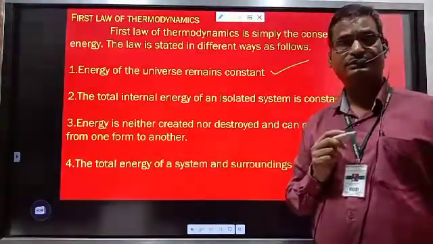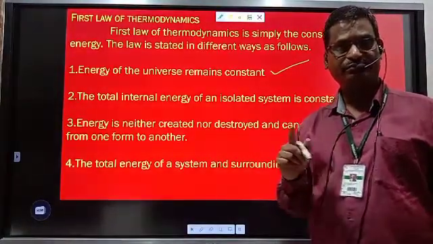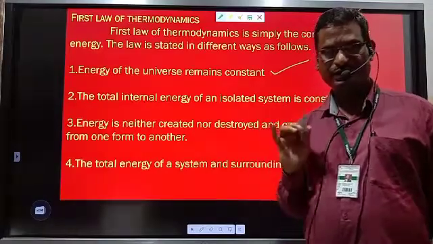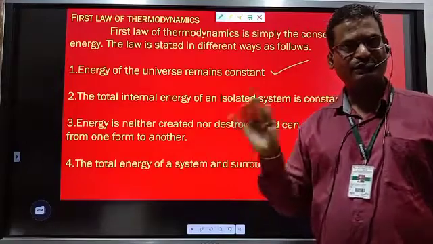What is the universe? We have studied that the universe is nothing but system plus surrounding. The system and its surrounding give the universe. And the energy of the universe always remains constant.